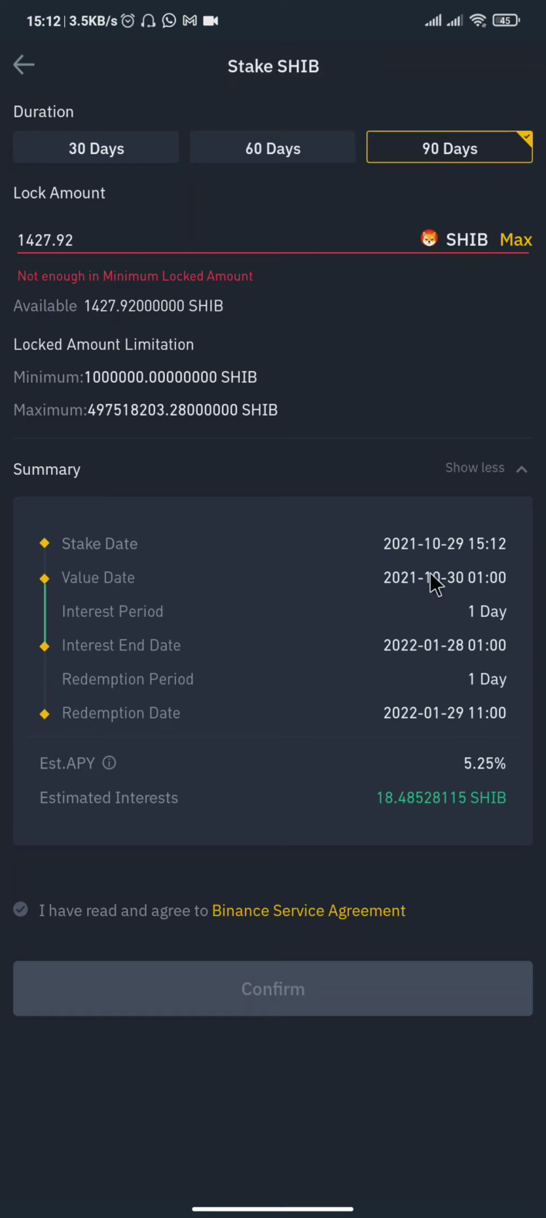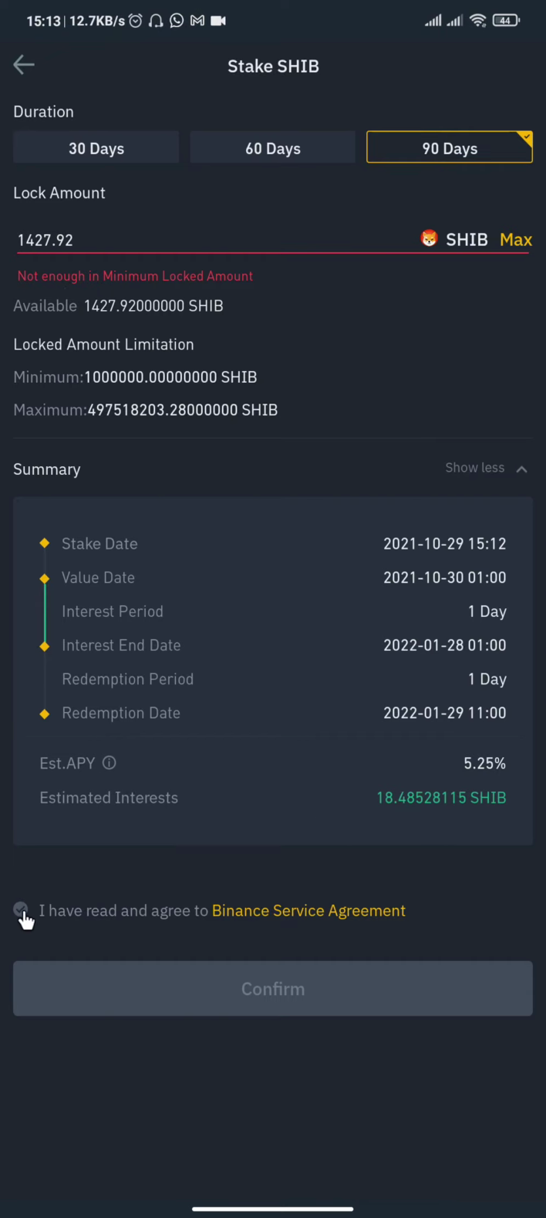You can see the stake date, the date you're staking, the value date, and the interest period. The interest is going to accumulate every 1 day. The interest end date is the date the staking is going to stop, and then the redemption period is 1 day after the staking stops. It's going to take another 24 hours before you can redeem your token, and the estimated APY is 5.25%. If I stake this 1,427 for 90 days, I'll be able to earn 18 Shiba.